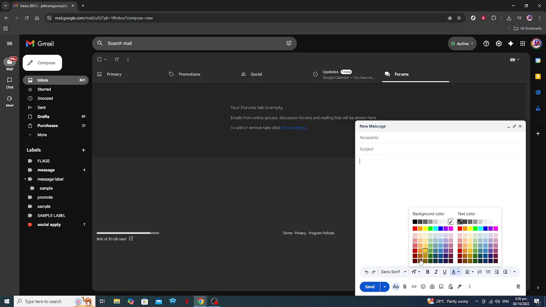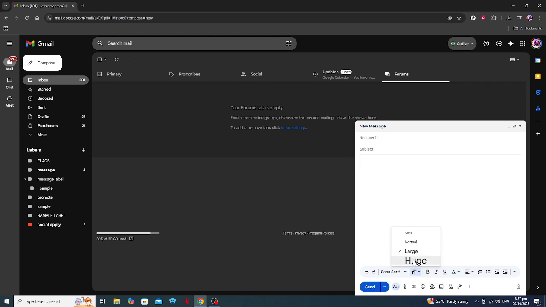Upon clicking it, a small menu will pop up. In this menu, find and click on the option labeled Size. Clicking this will provide you with several size options ranging from small to extra large. To change the font size, simply select the size that you prefer. If you need the text to stand out, perhaps for a heading, you might want to choose a larger size. For regular text, a medium size should work well.